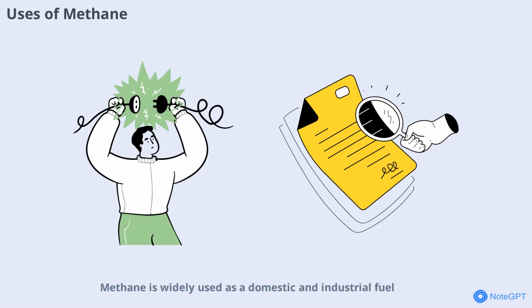Methane is widely used as a domestic and industrial fuel. It is the main component of natural gas used for cooking, heating, and generating electricity. Methane is also a starting material for producing chemicals like hydrogen and methanol. Its clean-burning nature makes it a preferred fuel in many applications.